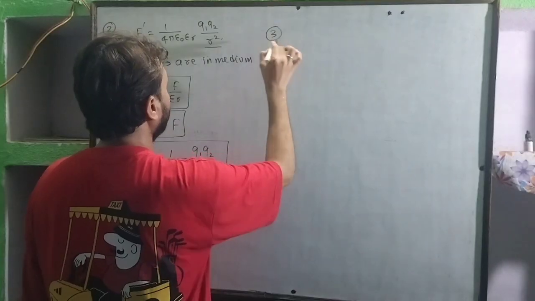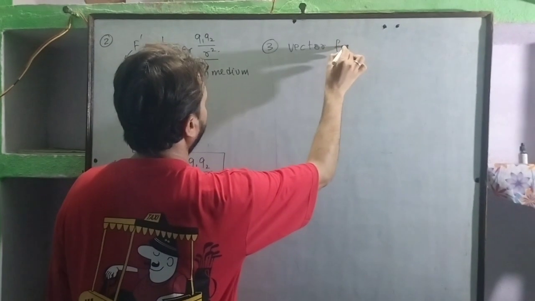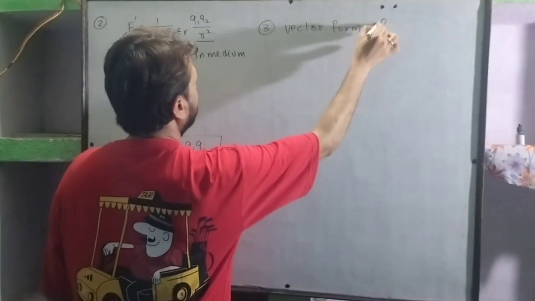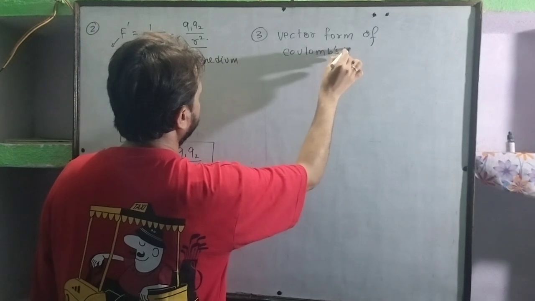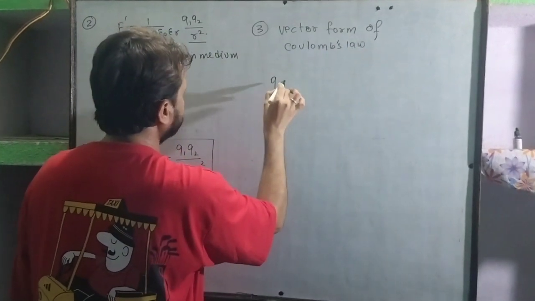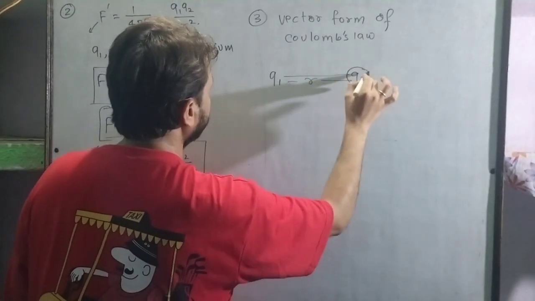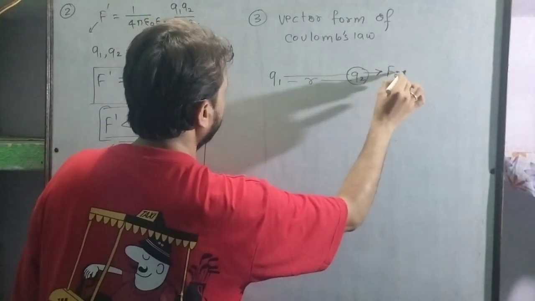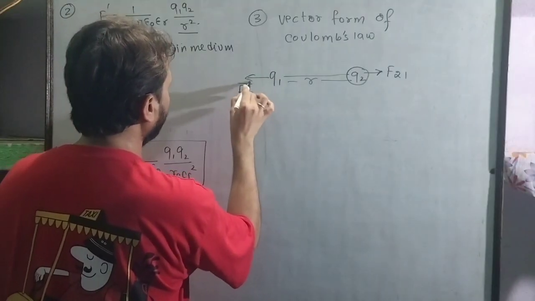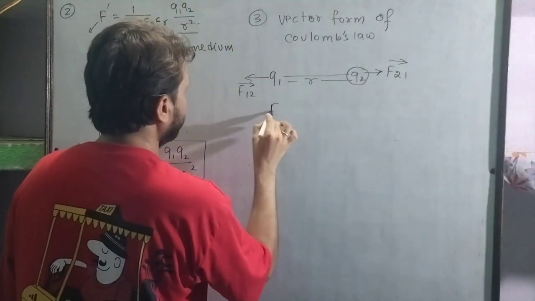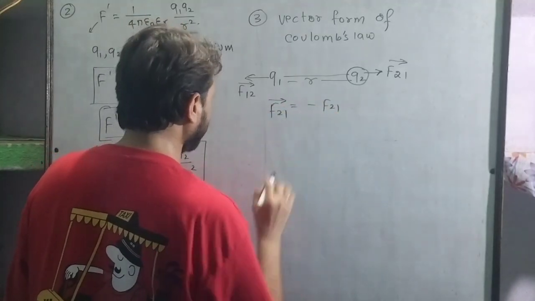So now I want to discuss the vector form. Third point of Coulomb's law, that is the vector form of Coulomb's law. Okay everyone? So we have charges Q1 and Q2. The force on Q2 will act towards the right, F21, and on Q1 this will be F12. These two forces are equal in magnitude but opposite in direction.